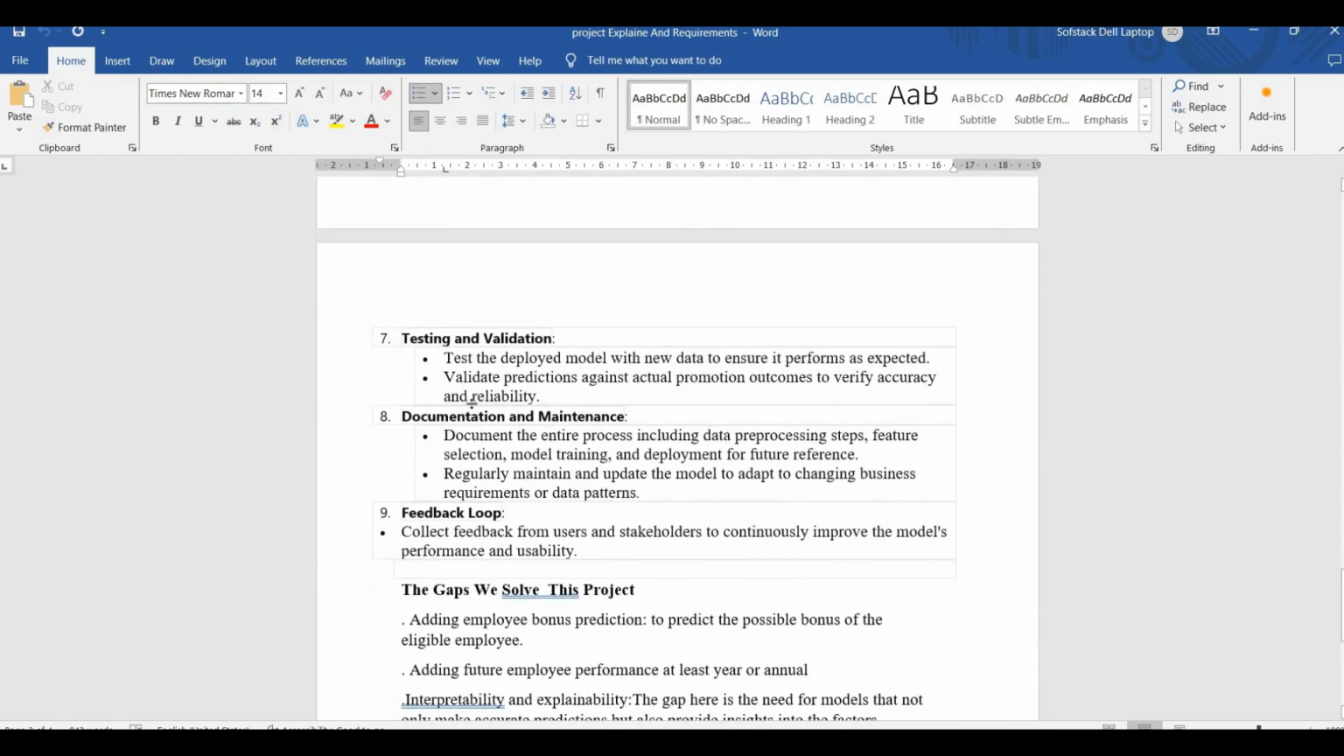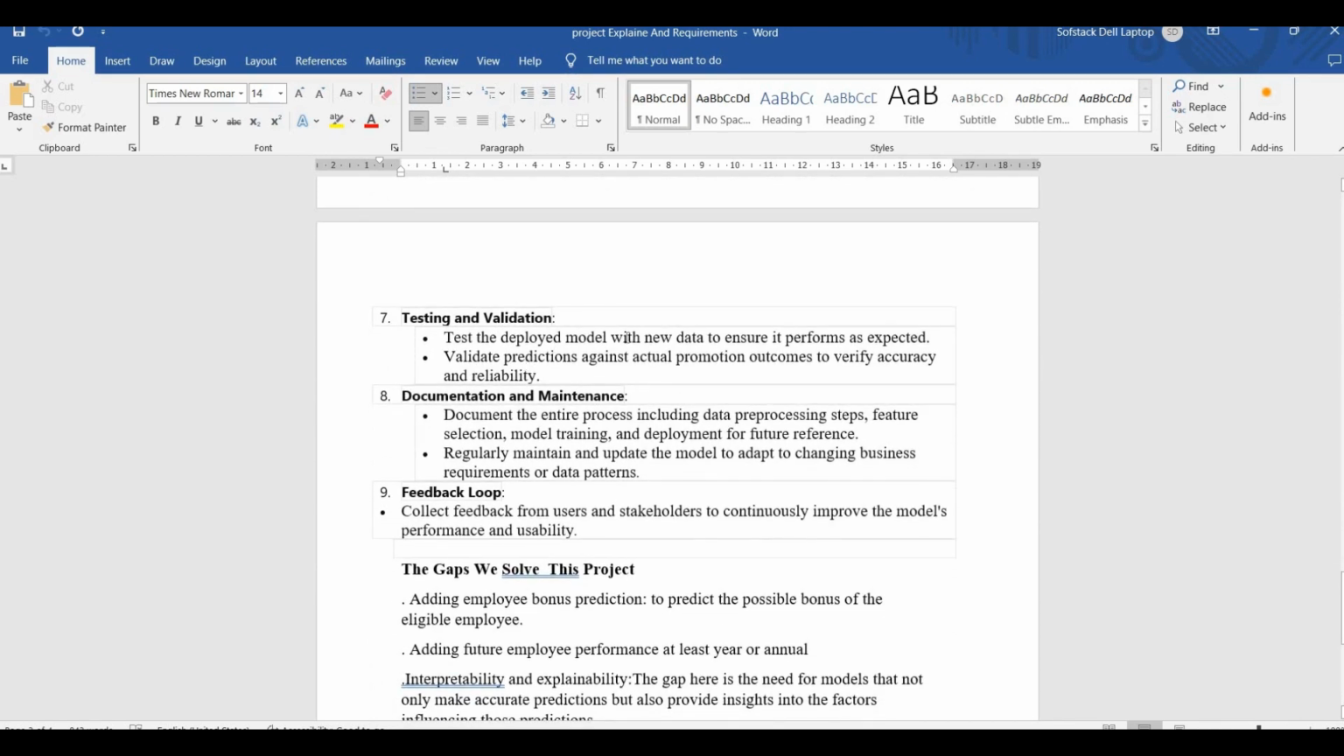And then we have testing and validation stage as well. Test the deployed model with new data to ensure it performs as expected, and validate predictions against actual promotion outcomes to verify accuracy and reliability. So again, these are some of the ways by which it can be verified that the model is performing correctly, to verify it against some ground truth that is already available.